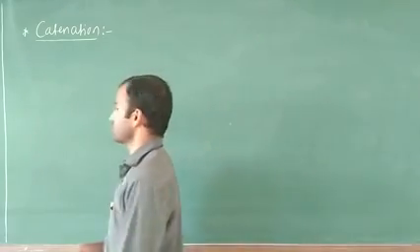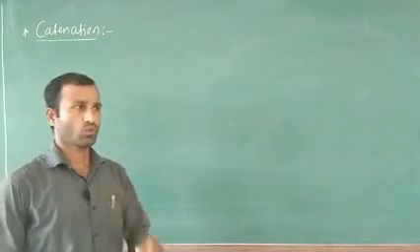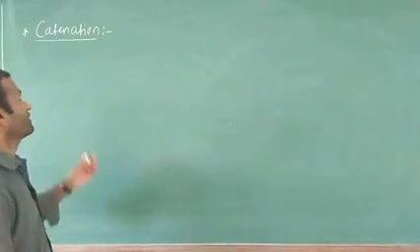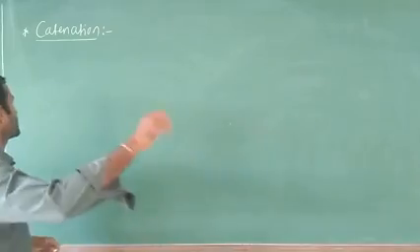Catenation is the most important. They are going to ask you a 1 mark definition. What is catenation? All of you note down this definition.